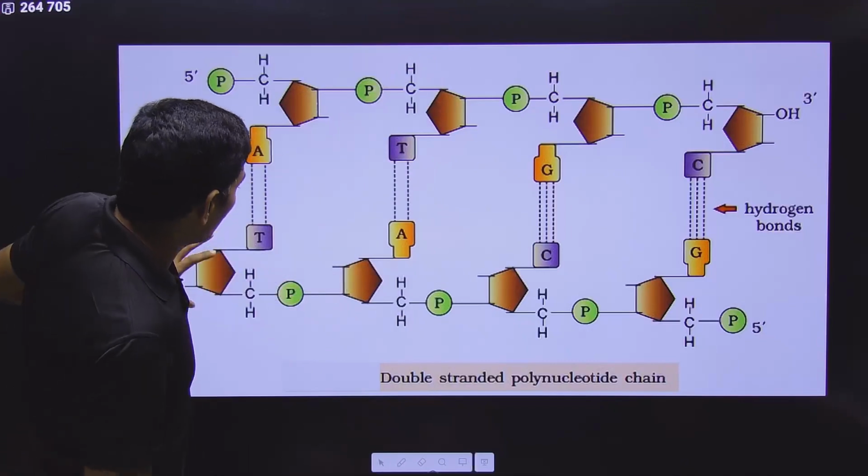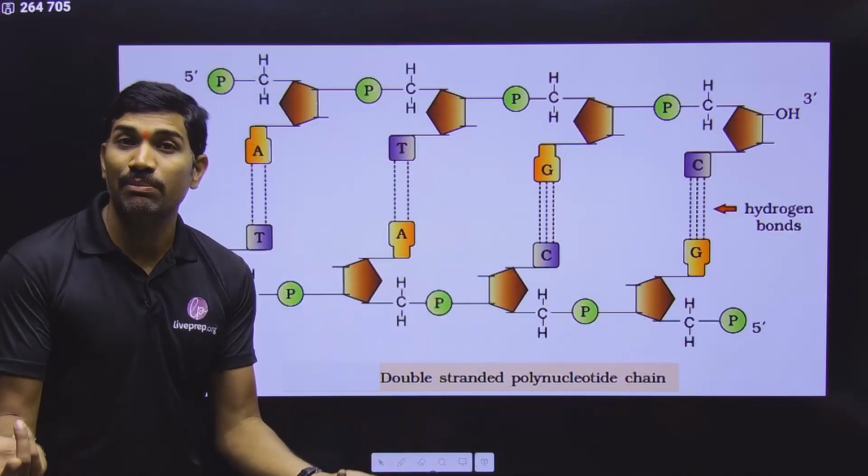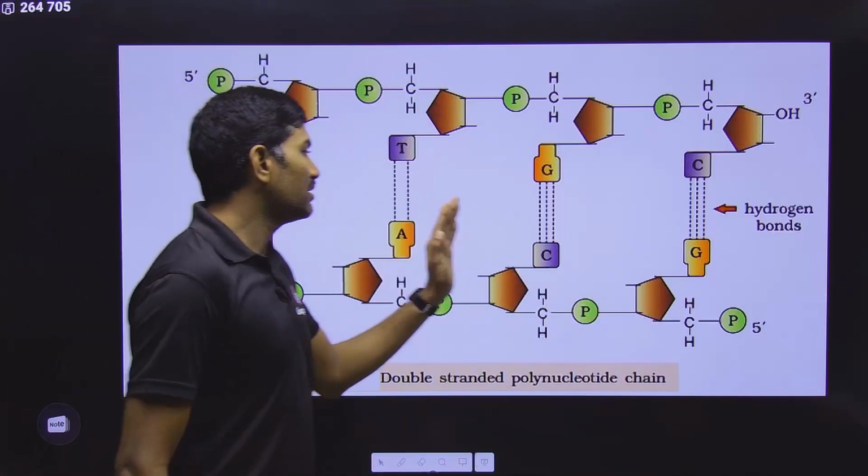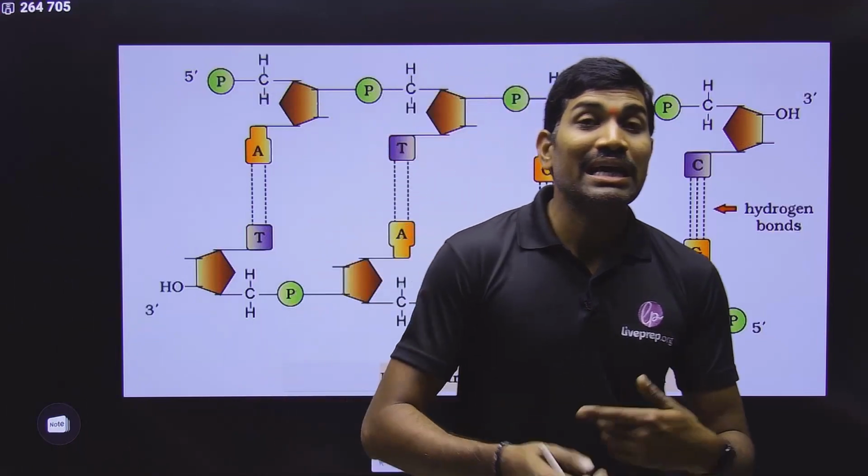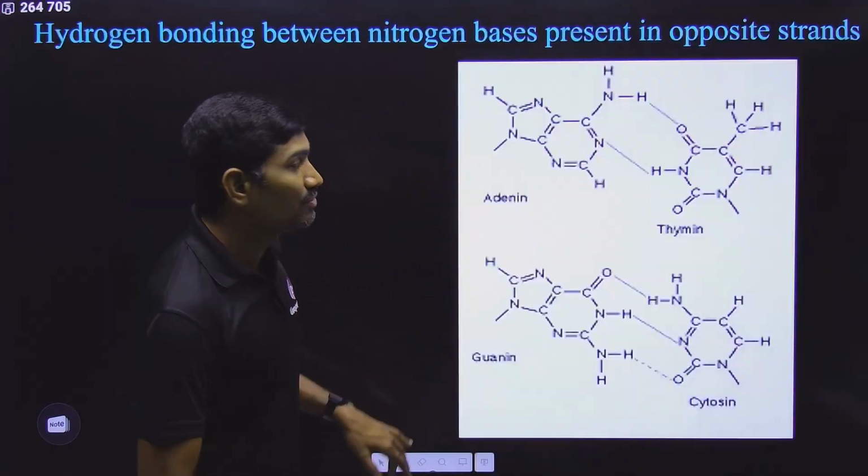Suppose this strand is not there, only one strand is there. In one strand, you cannot say pairs. Then you need to count individually. How many nucleotides? 4 nucleotides. In this way, we are representing the length of DNA.